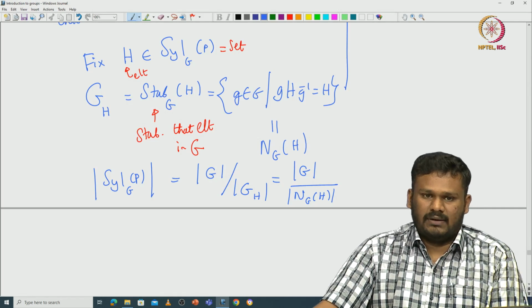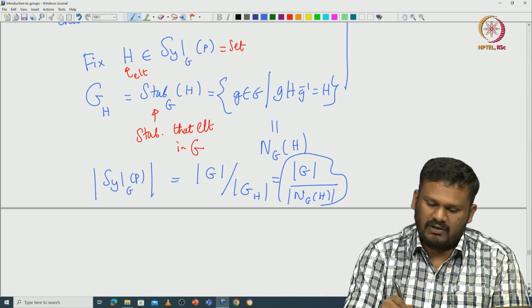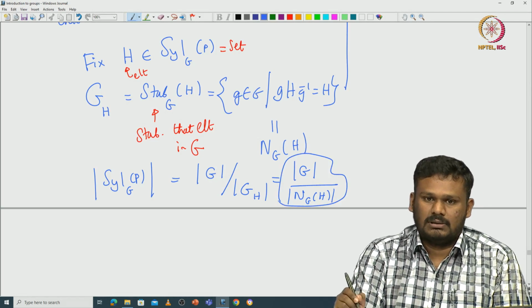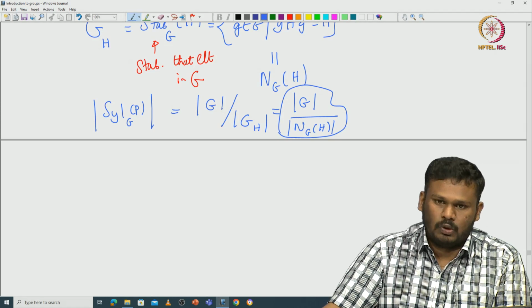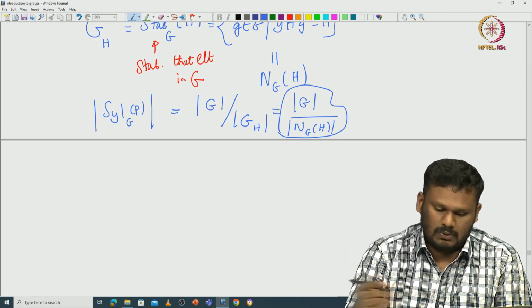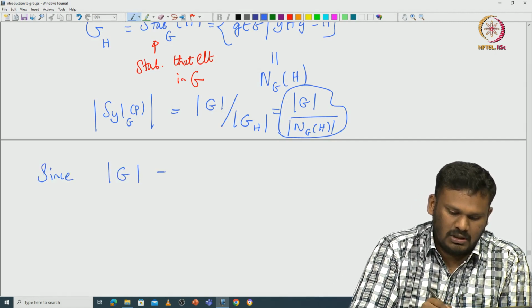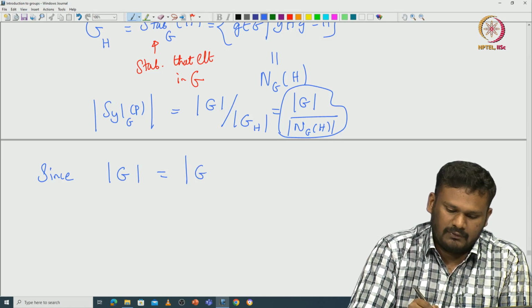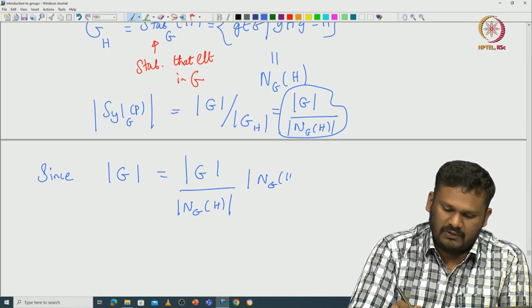So what is our takeaway from this? This is the index of some subgroup of G. But the index of a subgroup also divides the cardinality of the original group, since the cardinality of G equals the cardinality of G divided by the cardinality of N_G(H), times the cardinality of N_G(H).